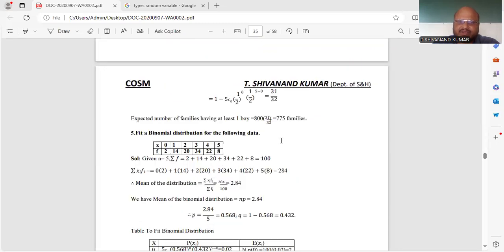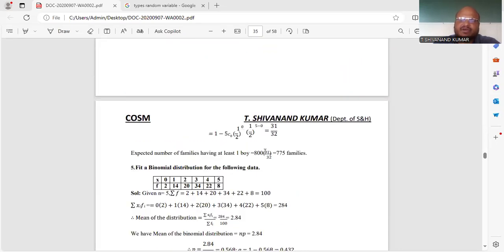Then if you are applying this one, 1 minus 5 is 0, 1 power 2 power 0, and 1 by 2 whole power 5 minus 0, that is nothing but 31 by 32. The expected value, again you have to multiply with 800. 800 into 31 by 32, you will get totally 775 families.